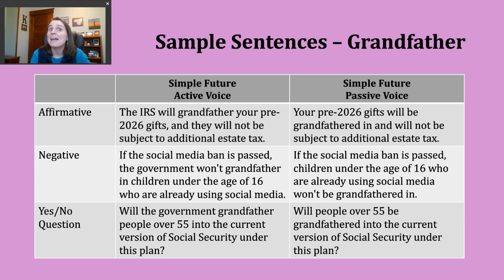Let's take a look at what that question might look like in the active voice. Will the government grandfather people over 55 into the current version of Social Security under this plan? So again, now we know who is responsible for this action. And I think in many of our examples here, you'll notice the subjects, or the entities responsible for this action, are either governments or governmental departments and divisions.